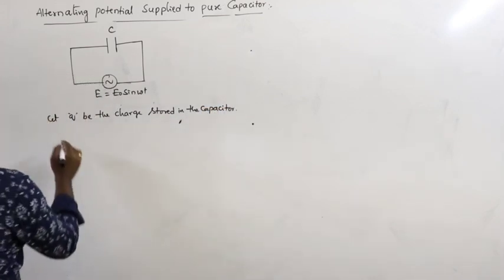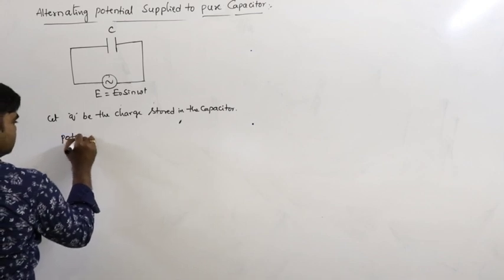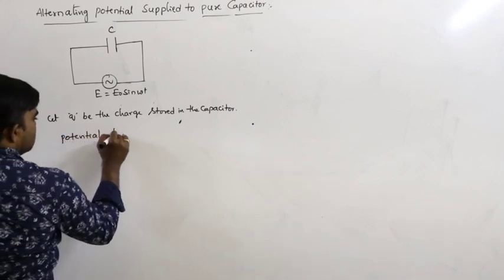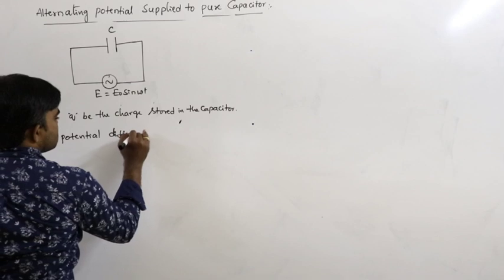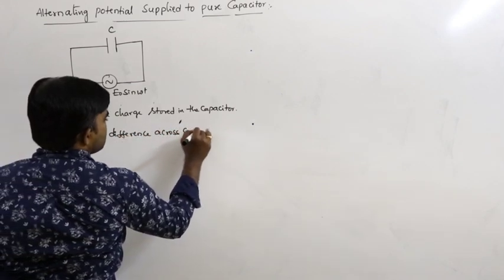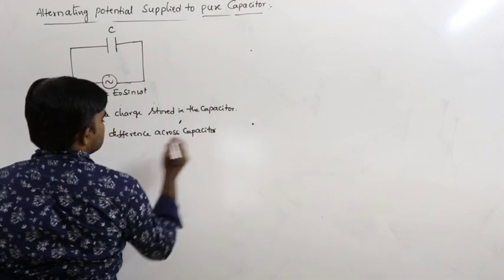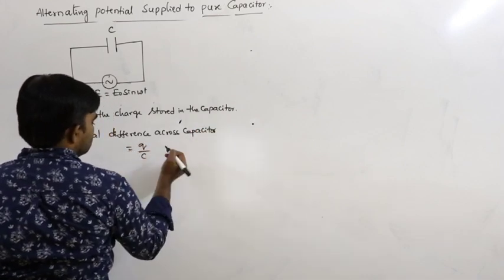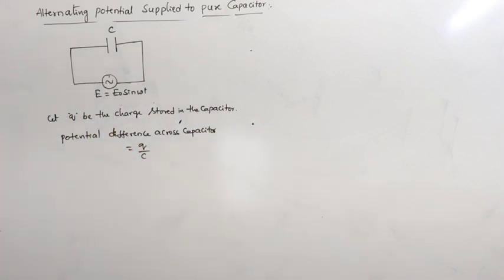So what is the potential difference across the capacitor? All of you know that the potential difference across a capacitor is equal to Q by C, charge by capacitance.